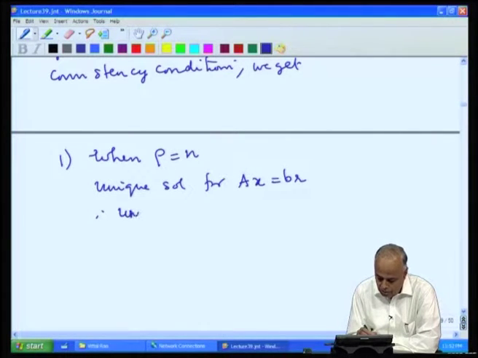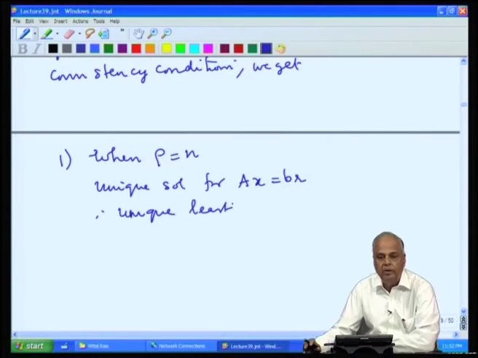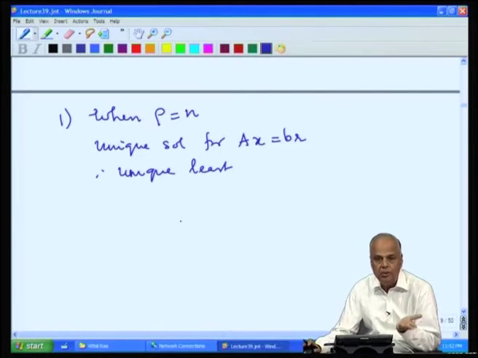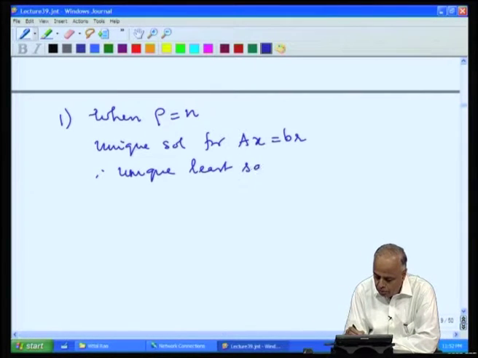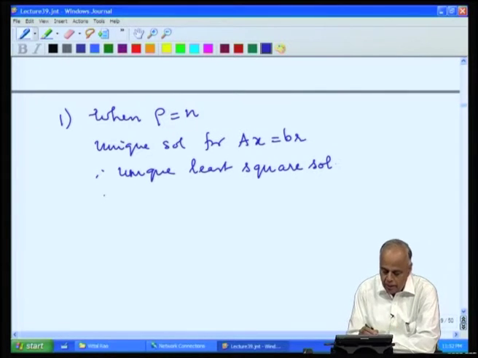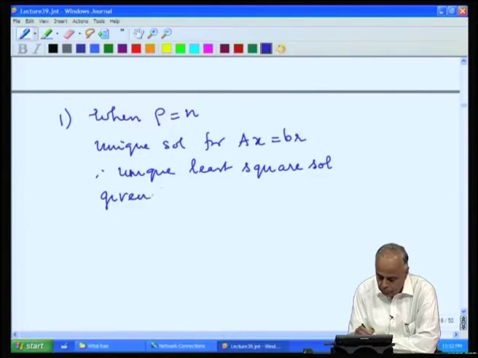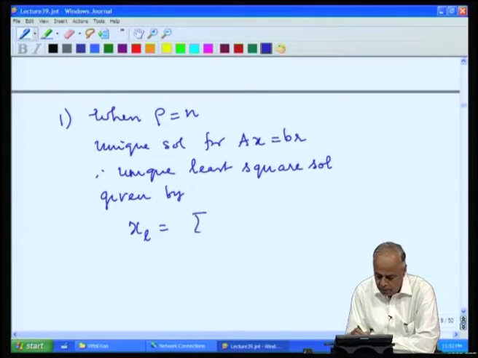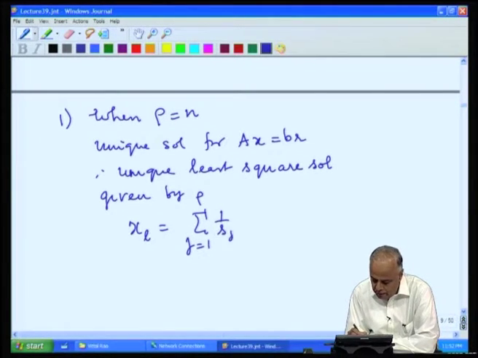Therefore, unique least square solution, because any solution for A x equal to B_r is a least square solution. Now, we have a unique solution, and it is given by, from our work earlier with the case when consistency conditions are satisfied, x_l equal to the sum of 1 by s_j times <B_r, u_j> v_j.